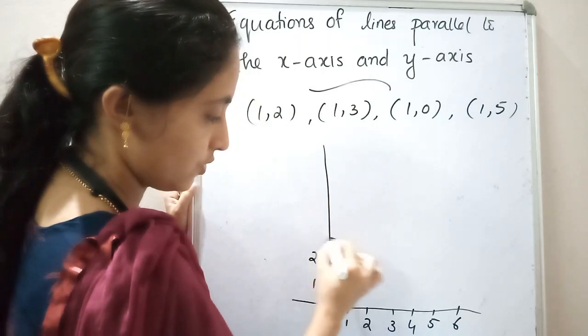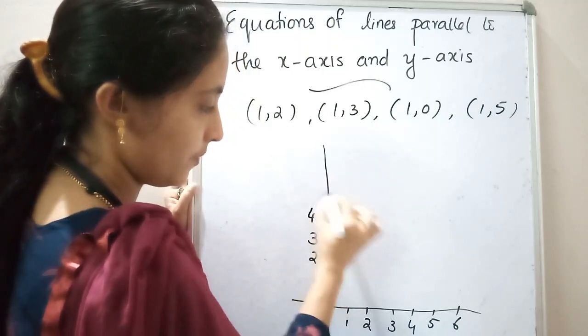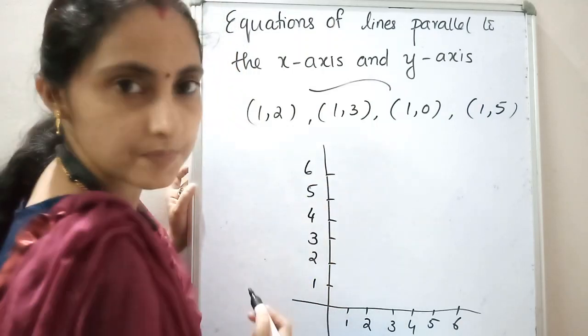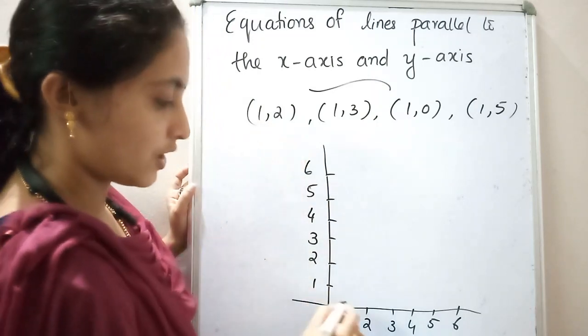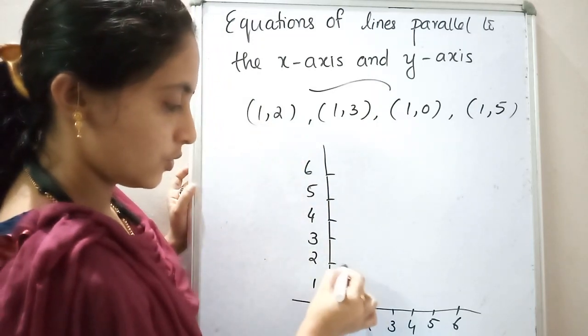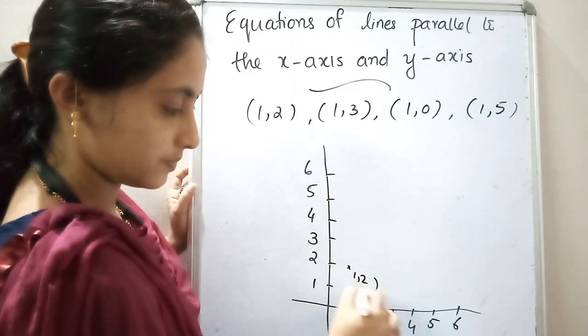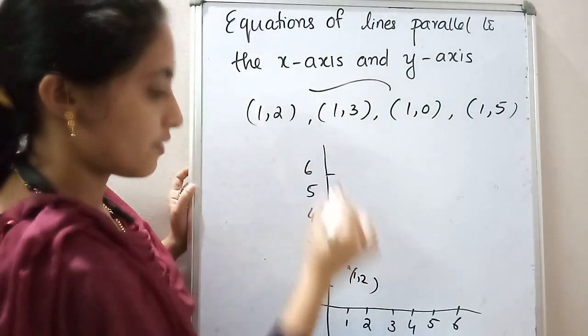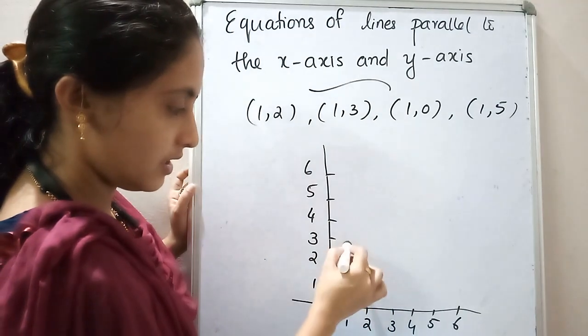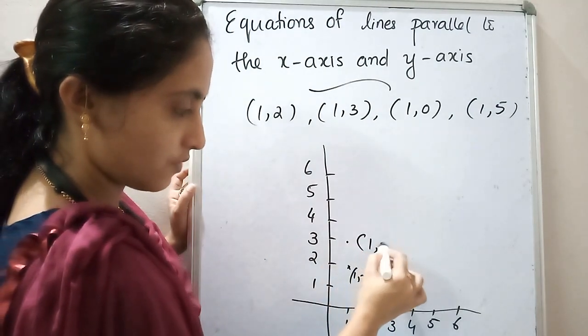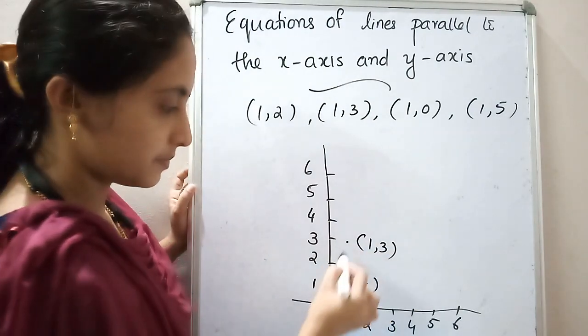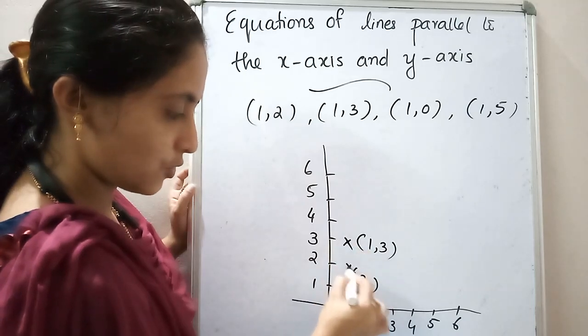1, 2, 3, 4, 5, 6. Okay, so first point is (1, 2). 1, 2 means 1 here, 2 from this 2 here, this point. This is (1, 2). Okay, next point is what? (1, 3). 1, 3 means from 1 here, and this is another point, that is (1, 3). Okay, hope you can see these 2 points.